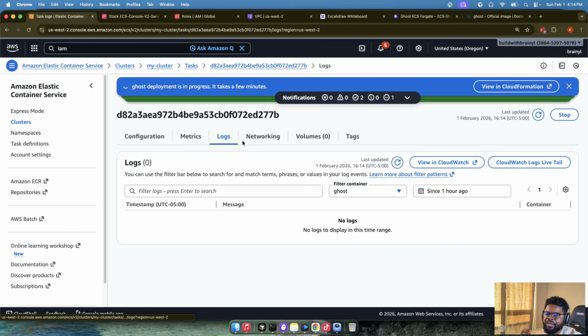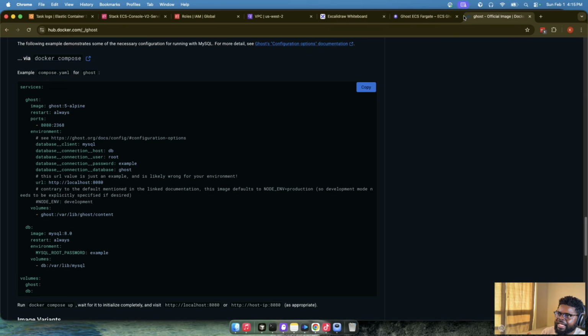The good thing is you can see the logs. That's like the most important place to see what's happening with my service. Is it working as expected? Right now, our service is not configured correctly, and it's done on purpose so that you can actually see how you can troubleshoot, fix things yourself. Right now, I know that when it runs, it's not going to work because we know that it needs a database to connect to. Right now, it doesn't have any.